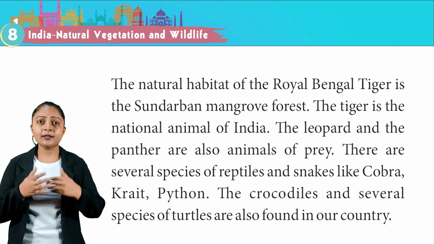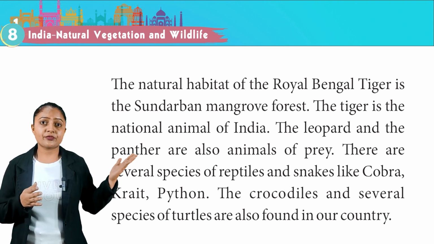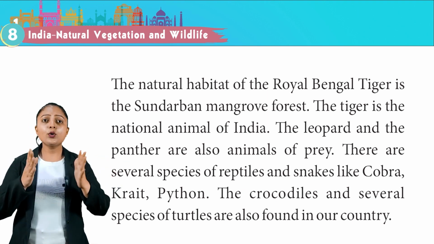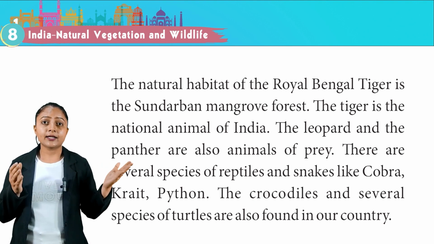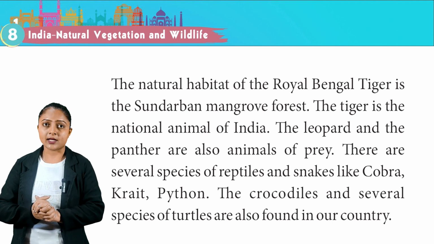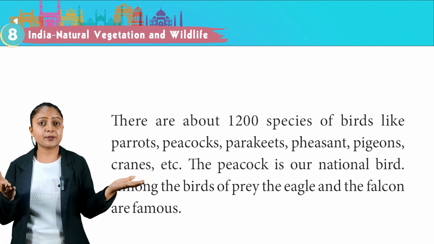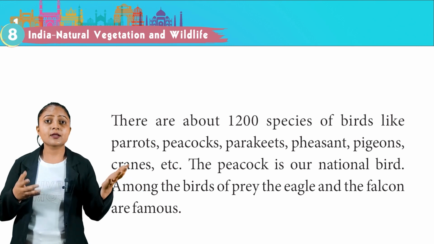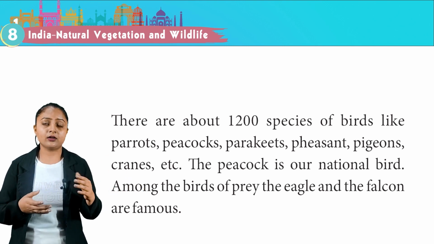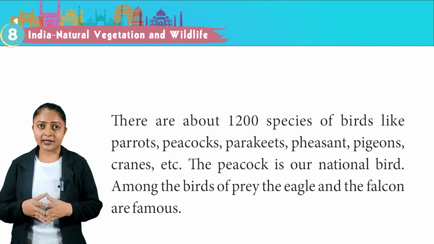The leopard and the panther are also animals of prey. There are several species of reptiles and snakes like cobra, krait, and python. The crocodiles and several species of turtles are also found in our country. There are about 1200 species of birds like parrots, peacocks, parakeets, pheasants, pigeons, cranes, etc. The peacock is our national bird. Among the birds of prey, the eagle and the falcon are famous.